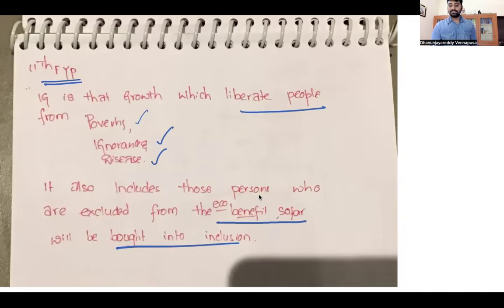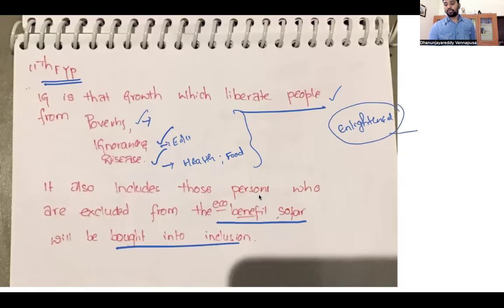Liberate poverty. To have good health, you should have good food. The moment you give this, people will get liberated from this. They will get enlightened. Their brain starts working and they can contribute to the economy. That leads to development of the country. It also includes those persons who are excluded from the economic benefit to be brought under inclusion. That is called inclusive growth according to the 11th five-year plan.